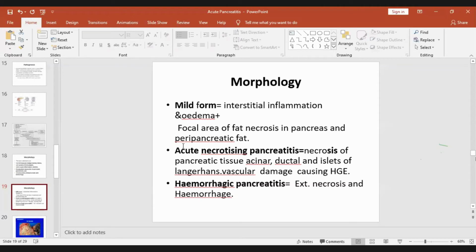Here also, see the extensive fat necrosis. These are all fat globules and necrosis of the pancreas. This presents similarly to pseudocyst. This is again fat necrosis.